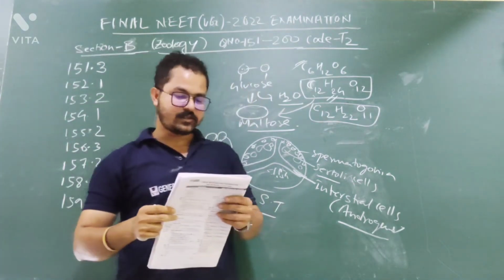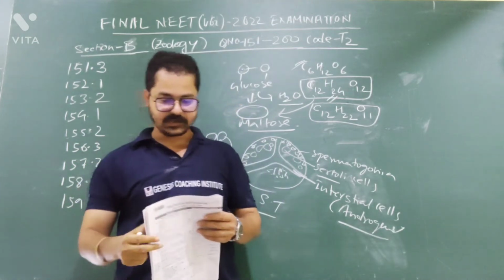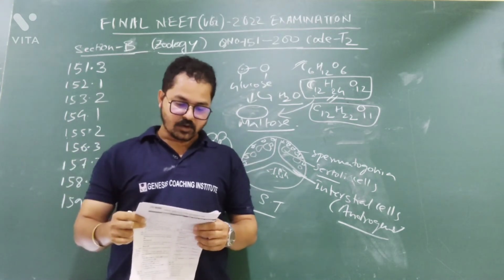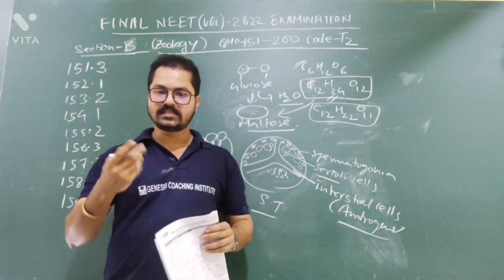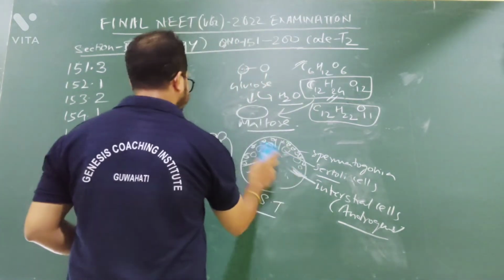Question number 159. Which of the following statements with respect to endoplasmic reticulum is incorrect? We need to find out the incorrect statement about endoplasmic reticulum. Option number 1, smooth endoplasmic reticulum is devoid of ribosomes. Yes, it is correct. Smooth endoplasmic reticulum is of 2 parts, no?